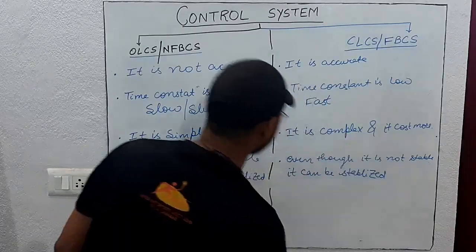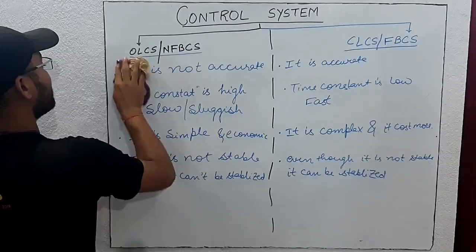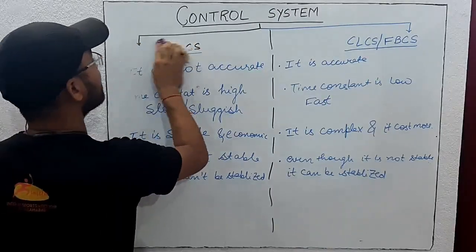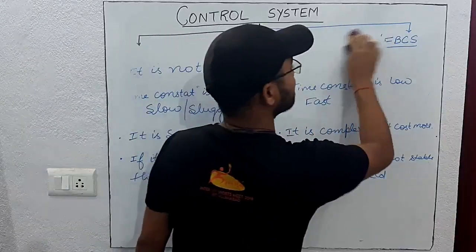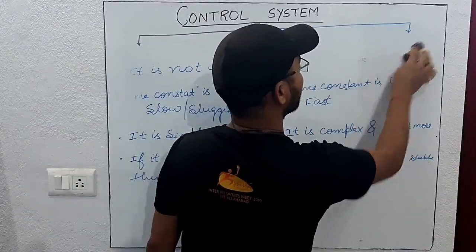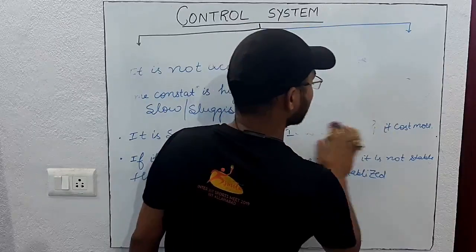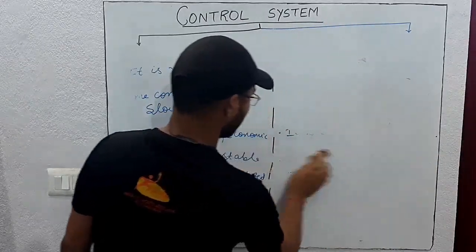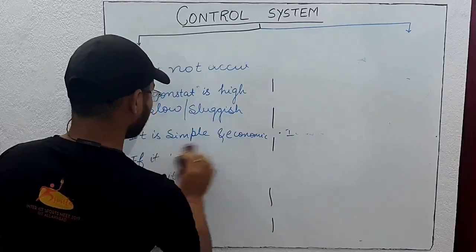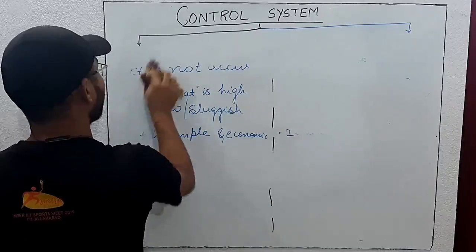Now we will see, basically in control system we study both, but closed loop control system is more advantageous because time constant is less, so it is fast system, and even it is more stable, and if it is not stable then it can be stabilized.